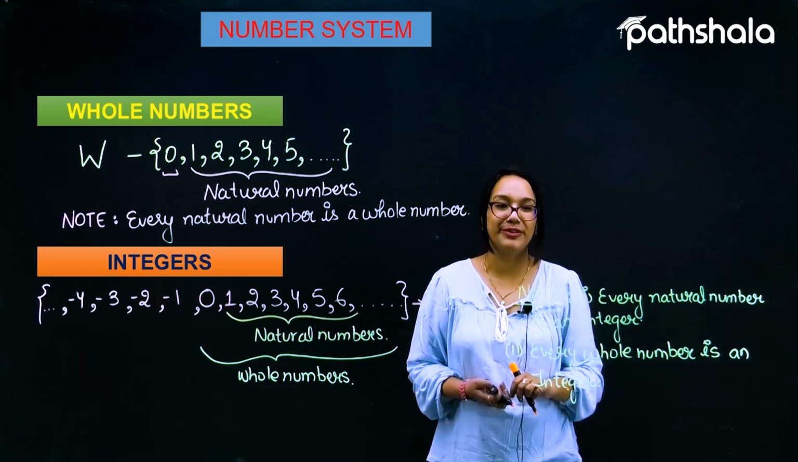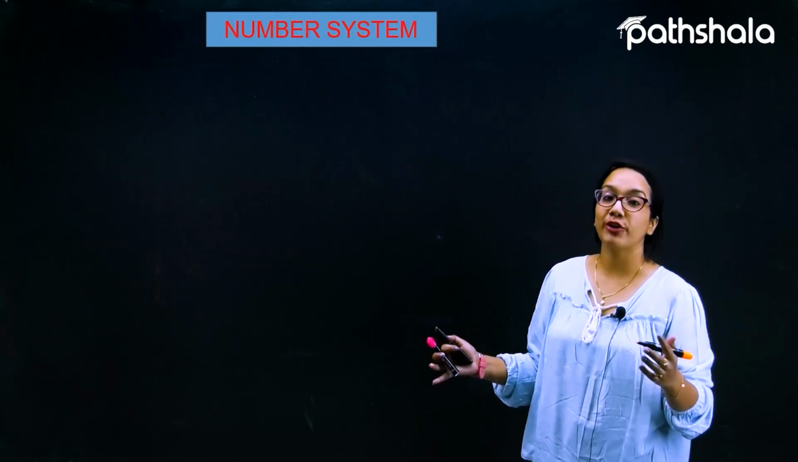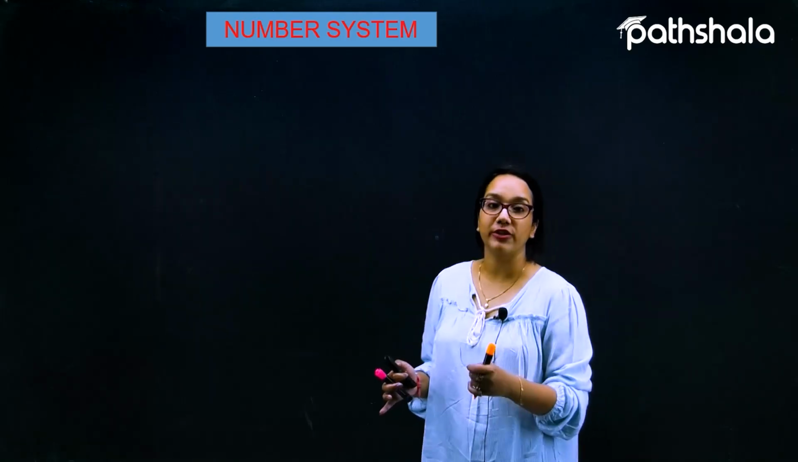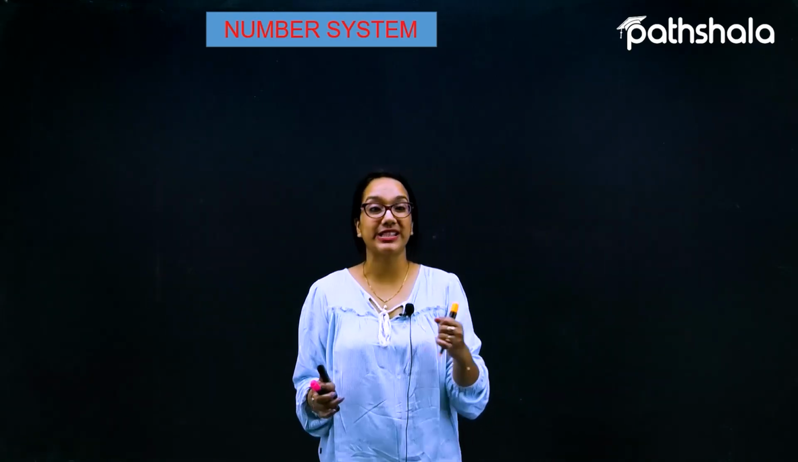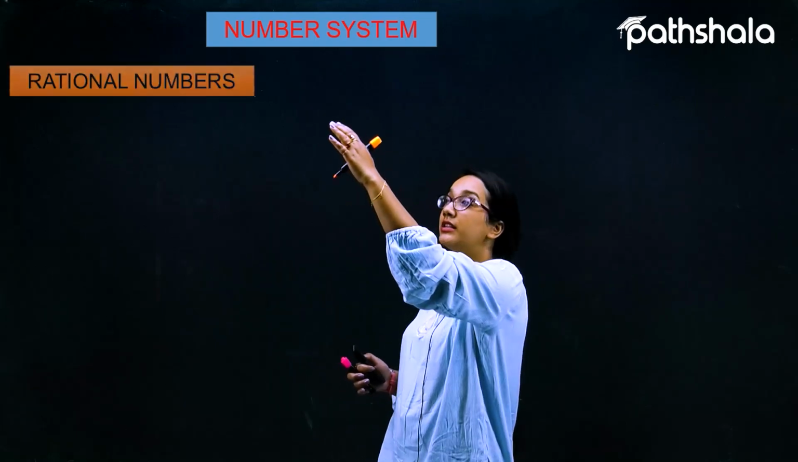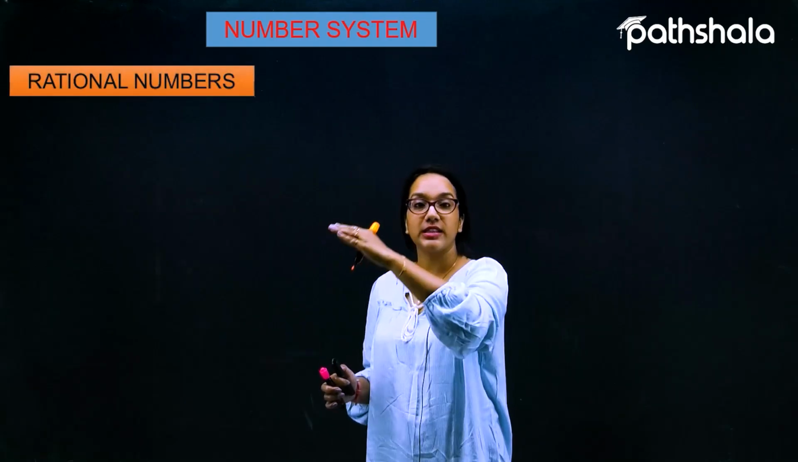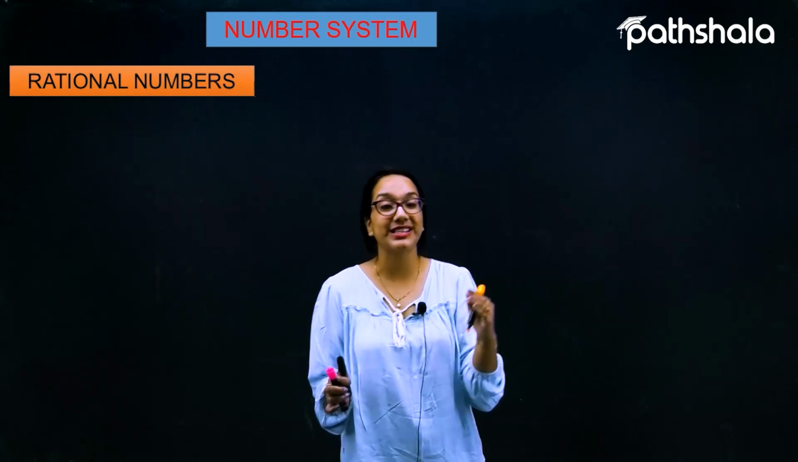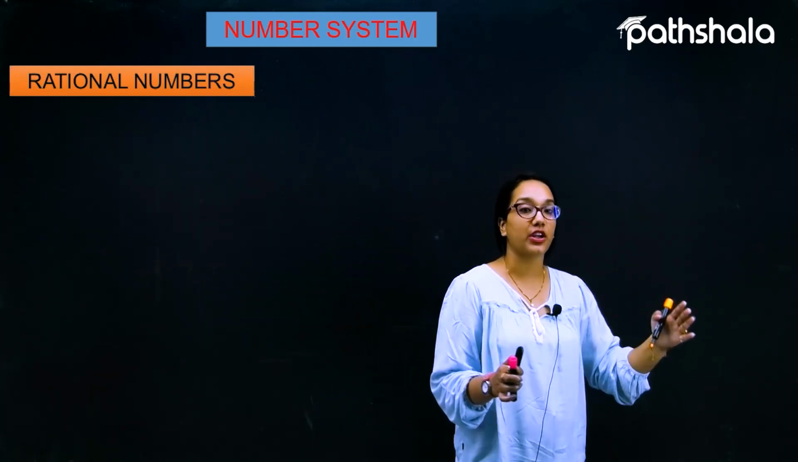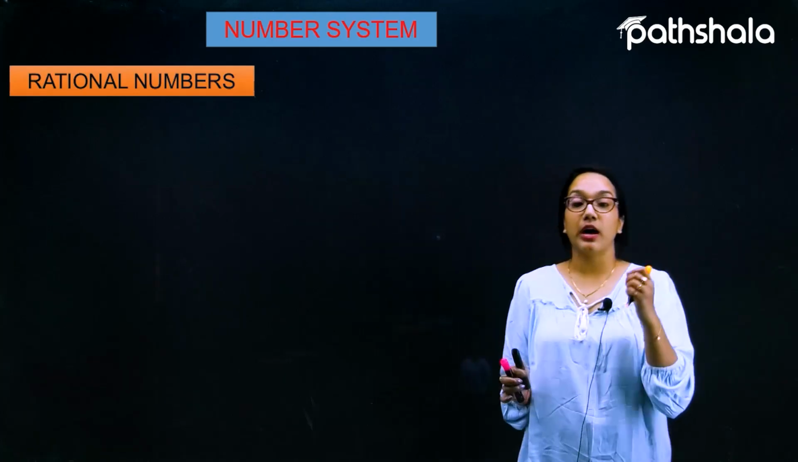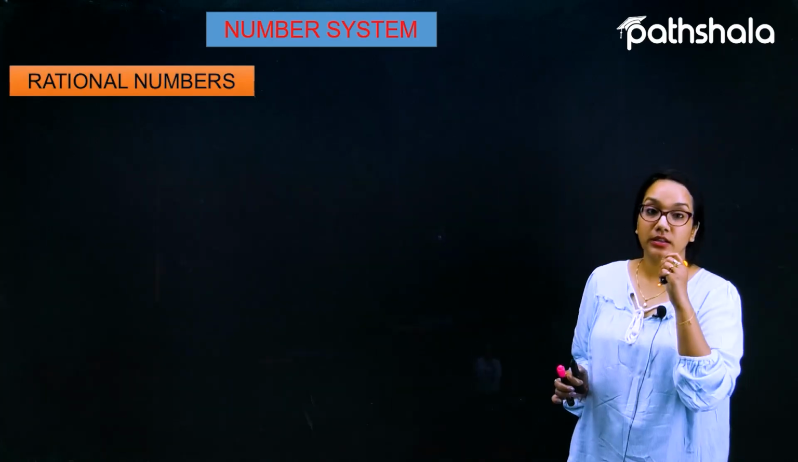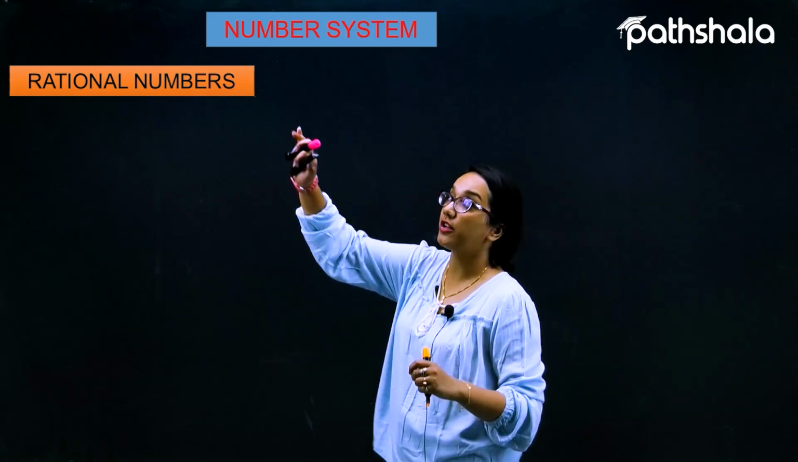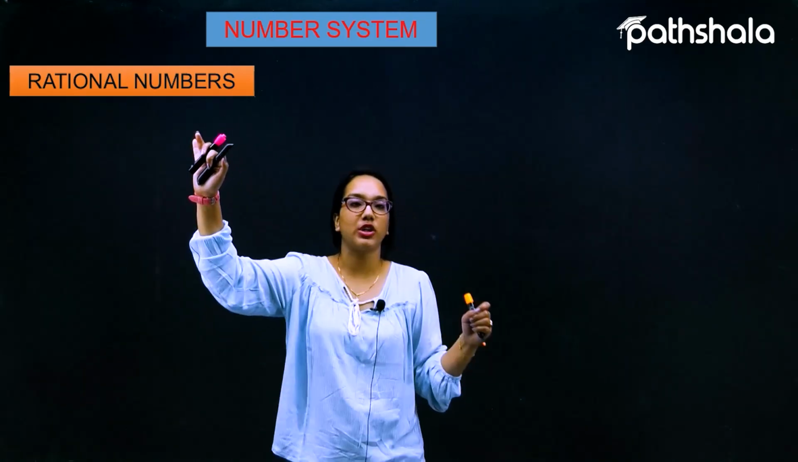Let's move on to another kind of classification of numbers, the rational numbers, which are represented as capital Q. This is the fourth kind of classification of numbers. What is the meaning of a rational number?